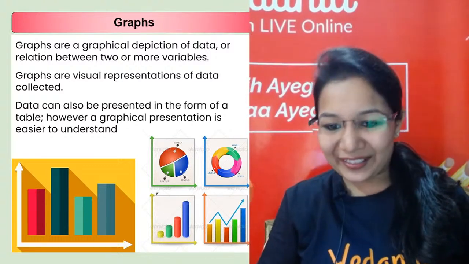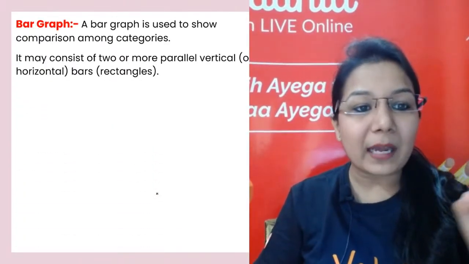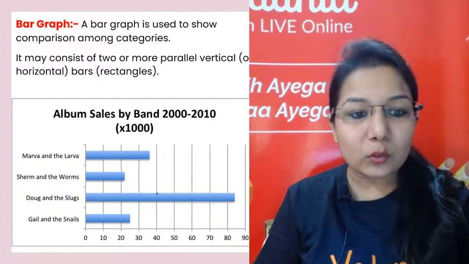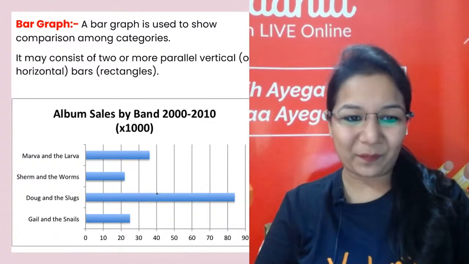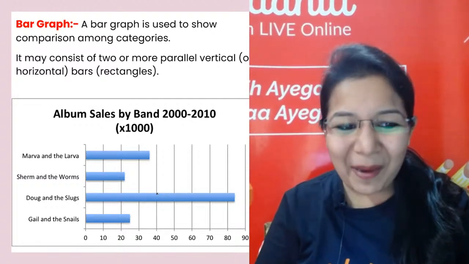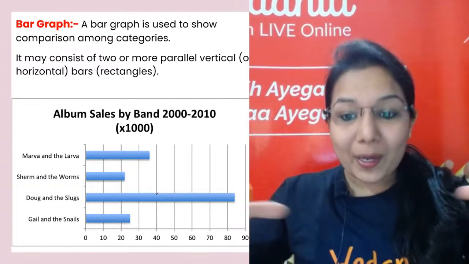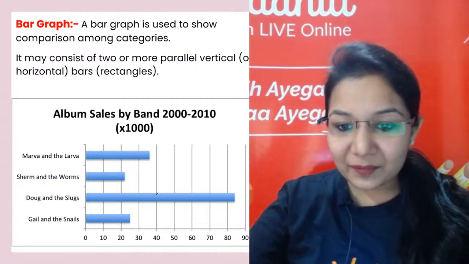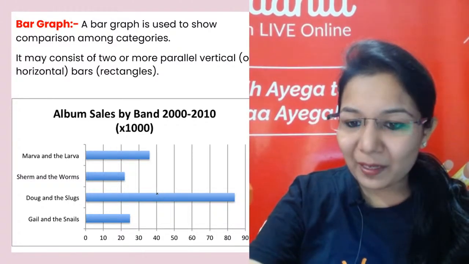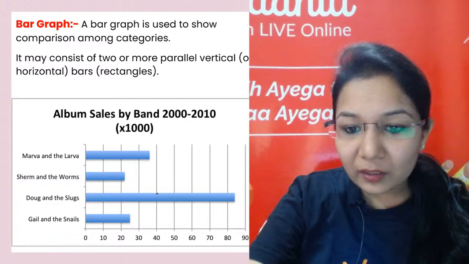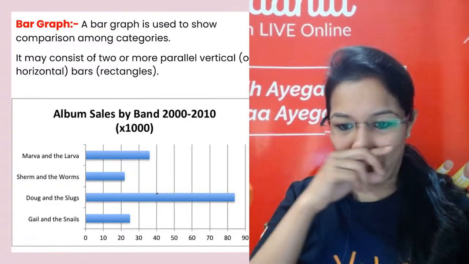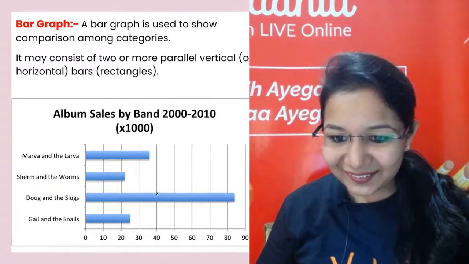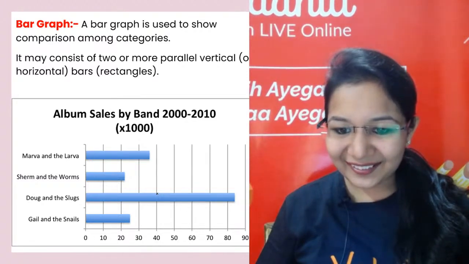Okay children? So quickly, this is your graphical representation. Let's see now bar graph. Here we put the bar graphs. There are two different types of bar graphs: horizontal bar graphs and vertical bar graphs. So the one which I am showing you right now is your horizontal bar graph.